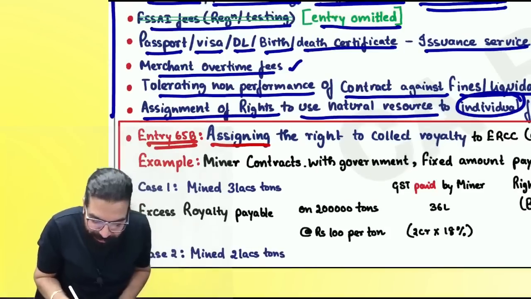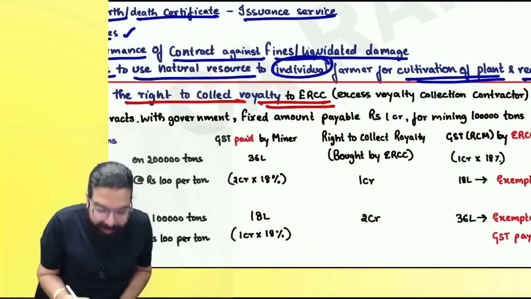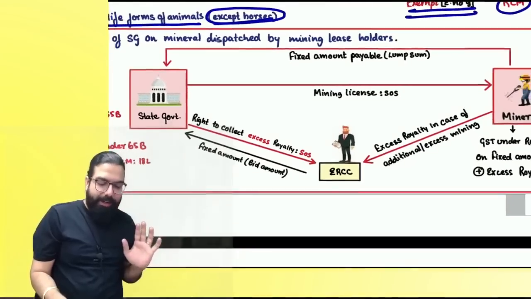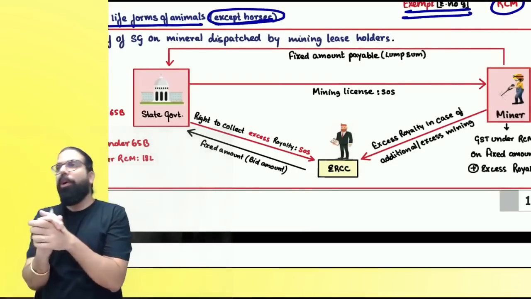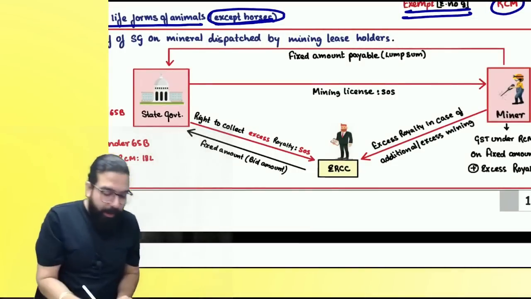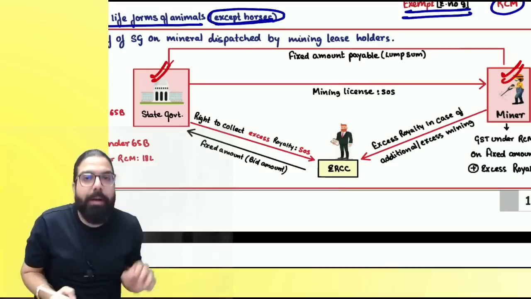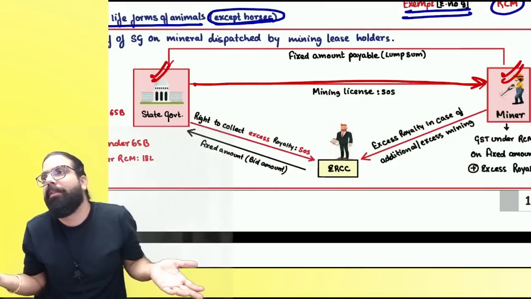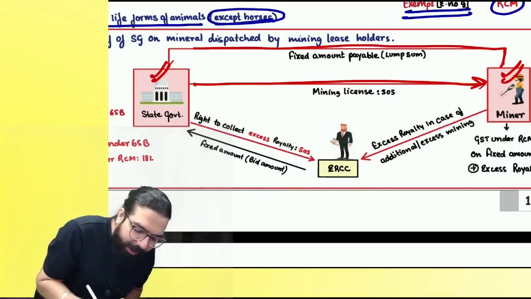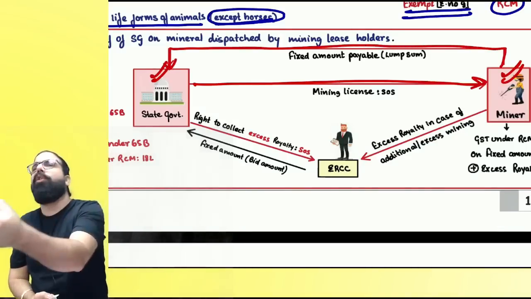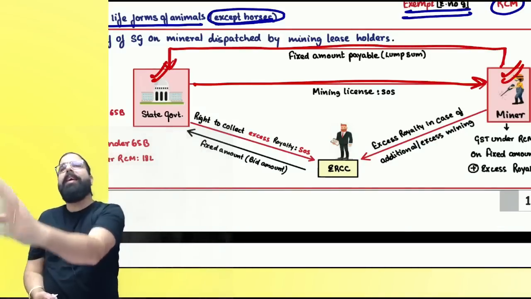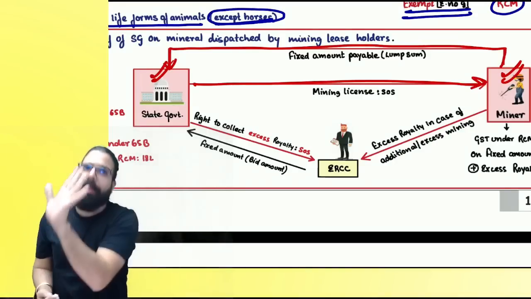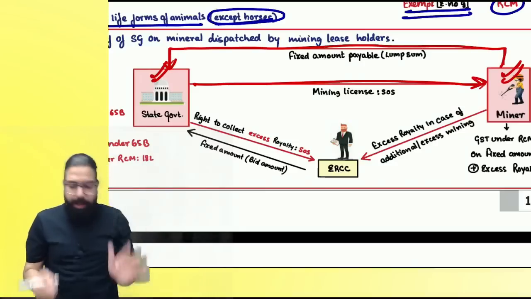Assigning the right to use or collect excess royalty. Baba, excess royalty collection, the contractor, government goes ahead and gives the right. Okay. Now I'll go ahead and first explain what a royalty is. Here, the state government gives the mining company the mining license. Giving of a mining license is a supply of service. These people have to give a lump sum amount. Suppose they said that 1 lakh ton we will mine and we'll give you 1 crore rupees. Are we clear, everyone? If you do any excess mining, you have to pay excess royalty. Can I go ahead, everyone?